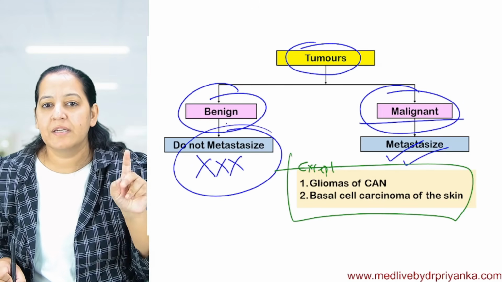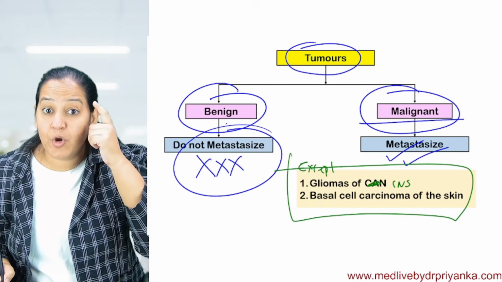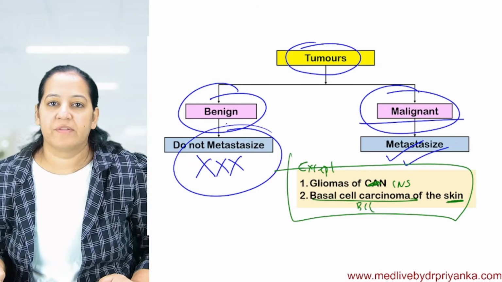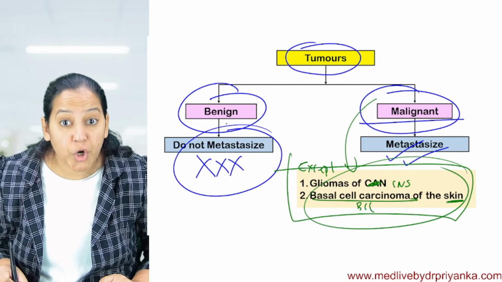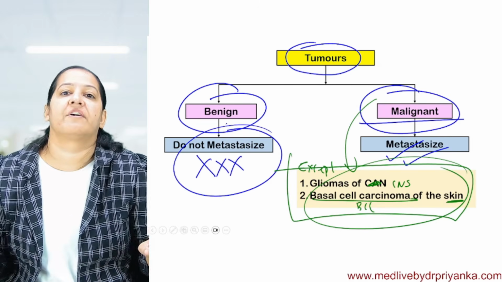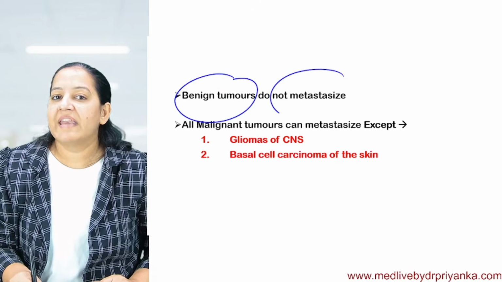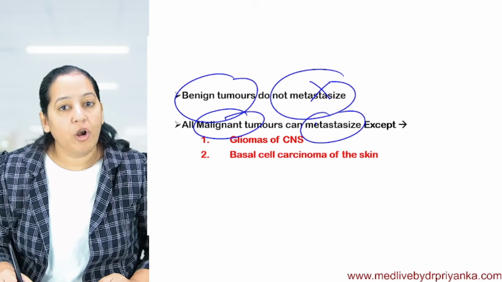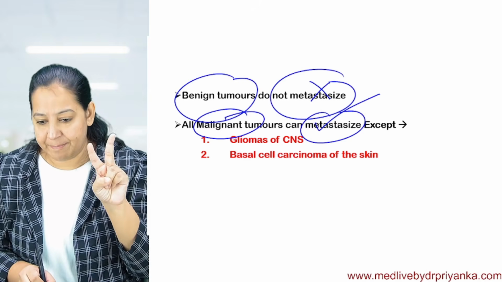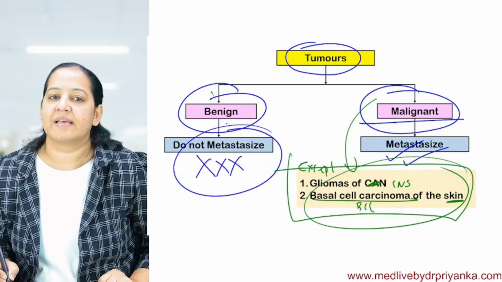So name the two exceptions. Number one, gliomas of the central nervous system. And in the skin, basal cell carcinoma, BCC. These two are malignant, they should metastasize, but they never metastasize. Benign tumors never metastasize. Malignant tumors have a tendency to metastasize, except two. What are the two exceptions? Glioma of CNS and basal cell carcinoma of the skin.